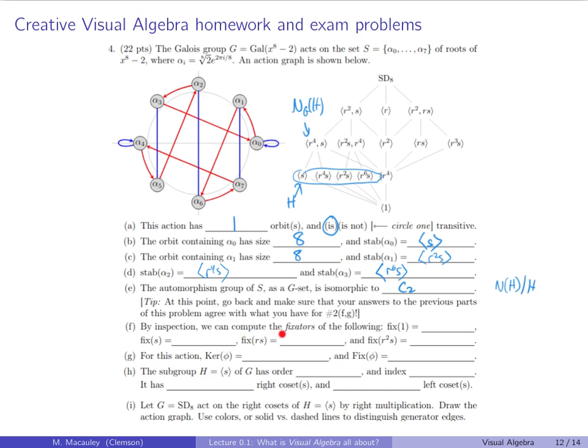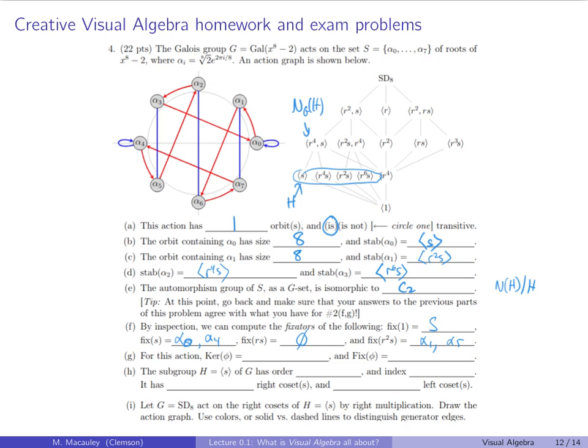By inspection, we can compute the fixators of the following. What is fixed by 1? Everything. What is fixed by s? We can just see alpha 0 and alpha 4. Those are the things that have the little blue loop. That's fixed by s. What's fixed by rs? I don't think anything is fixed by rs. Yeah, because that's not conjugate to s. So the empty set. What's fixed by r squared s? I think we already said that. Where was it up here? Alpha 1, rs. So there's alpha 1, and I think there's going to be one more. I think it's going to be alpha 5.